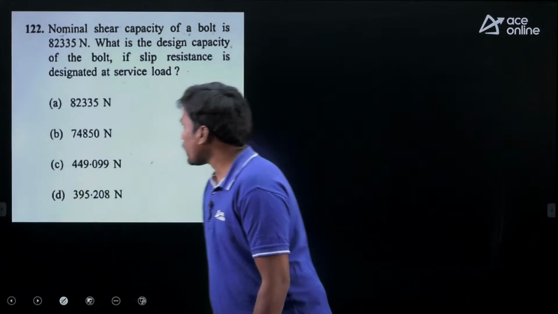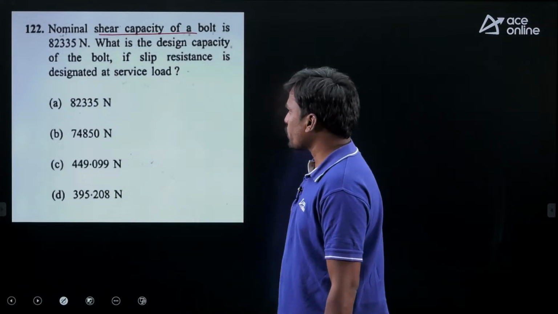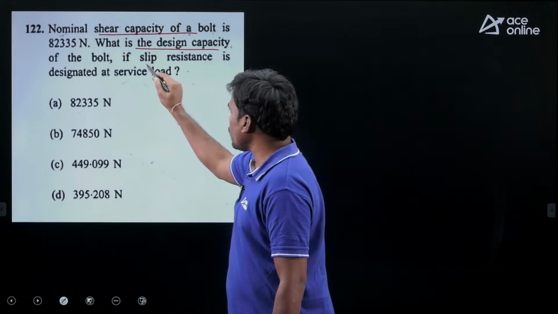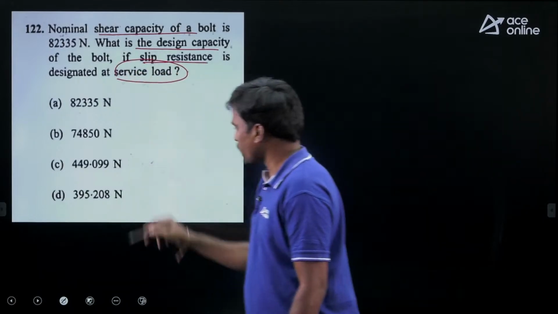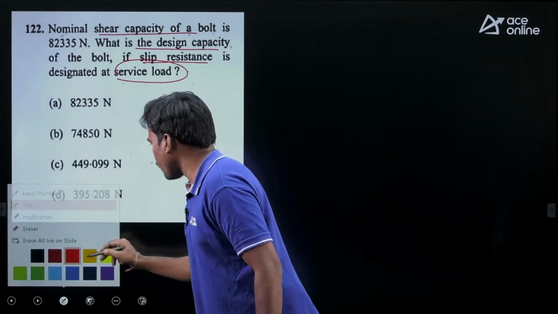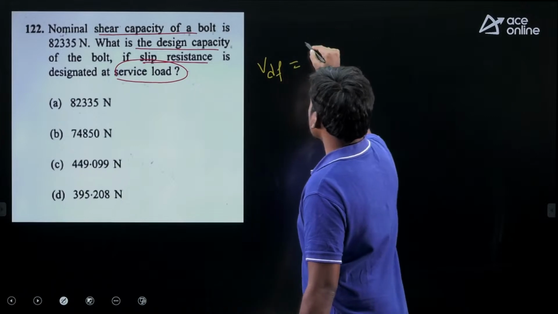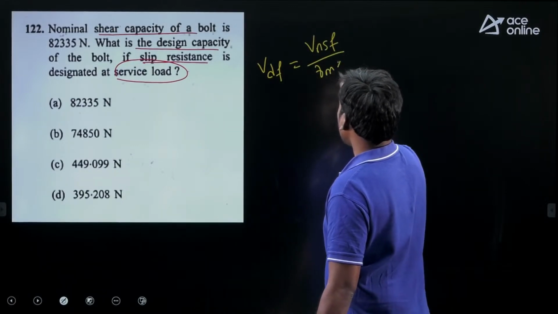Right. Next question. Nominal shear capacity of bolt is given, and what is the design capacity of bolt if slip resistance is designated? This is the service load given. So we have a direct formula here. VDF equals VNSF divided by gamma MF.